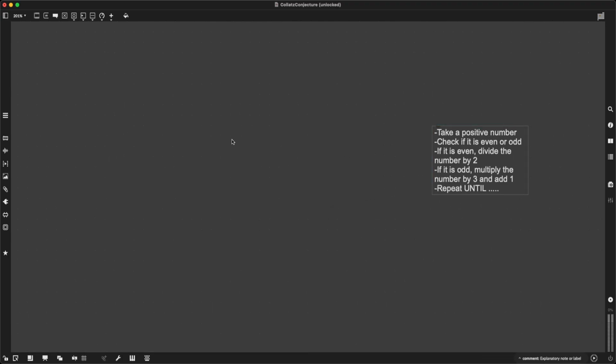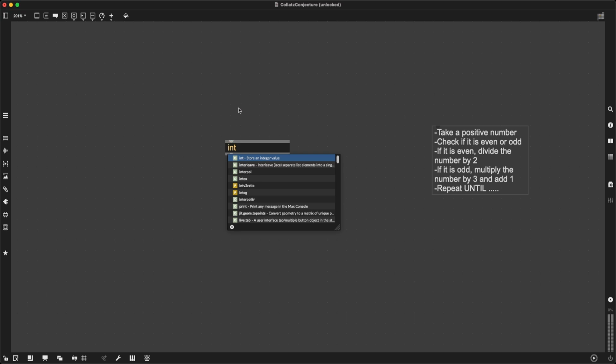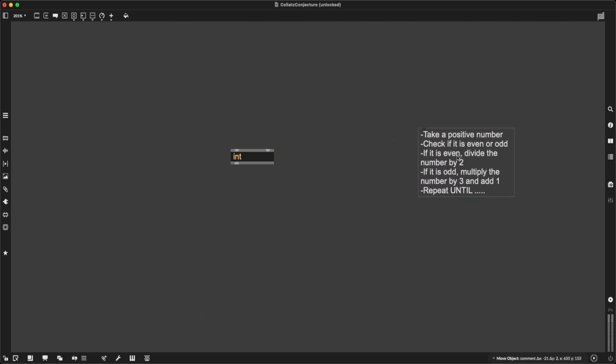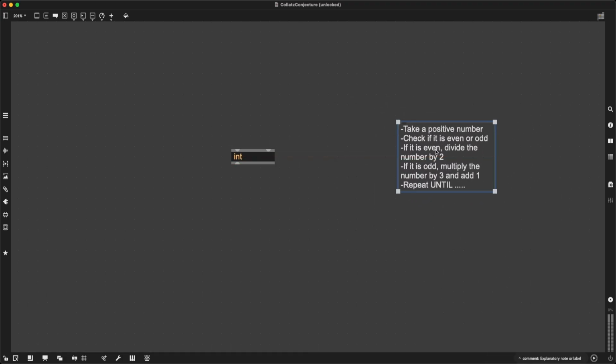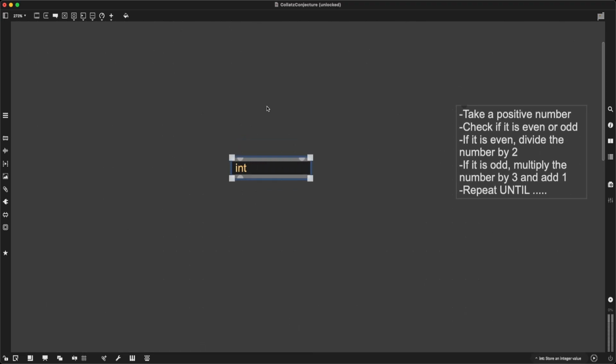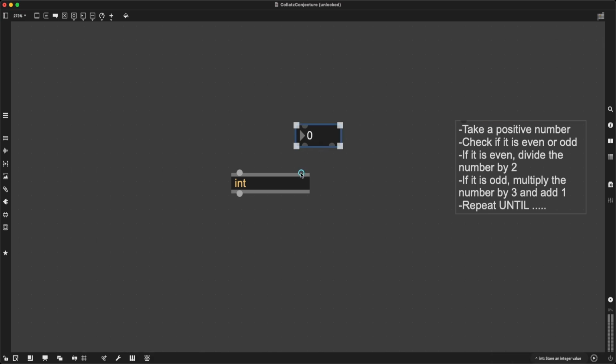Now, the main object I want to use is called int, which is short for integer, and the point of this object is to store an integer value. This is like a container. It's a bit close to the idea of a variable if you have experience with text-based programming languages. Right, why am I doing this? Because I want to repeat this task over and over and over again. And to be able to do this in an effective way, I need to take the result of the previous iteration, load it somewhere, which is going to be this int here, and then send it out again when it's time to iterate once again through this algorithm. Now, int can accept an argument, it can be its initial value, or you can set an initial value by using a number box and the second inlet, right?